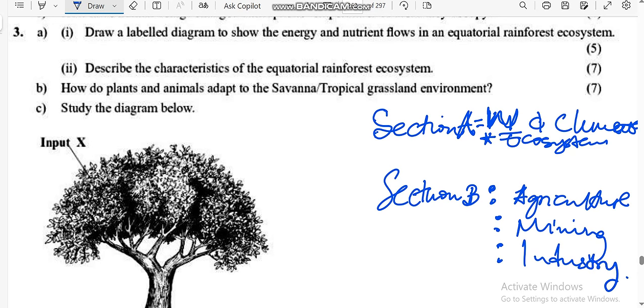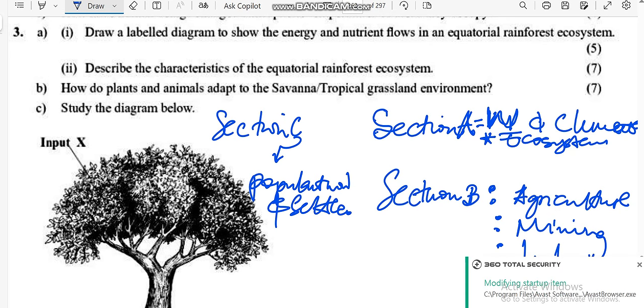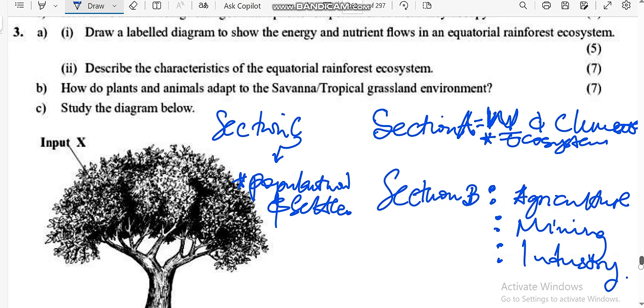Okay, right. And in section C, we are going to have population and settlement. We are also going to see trade.